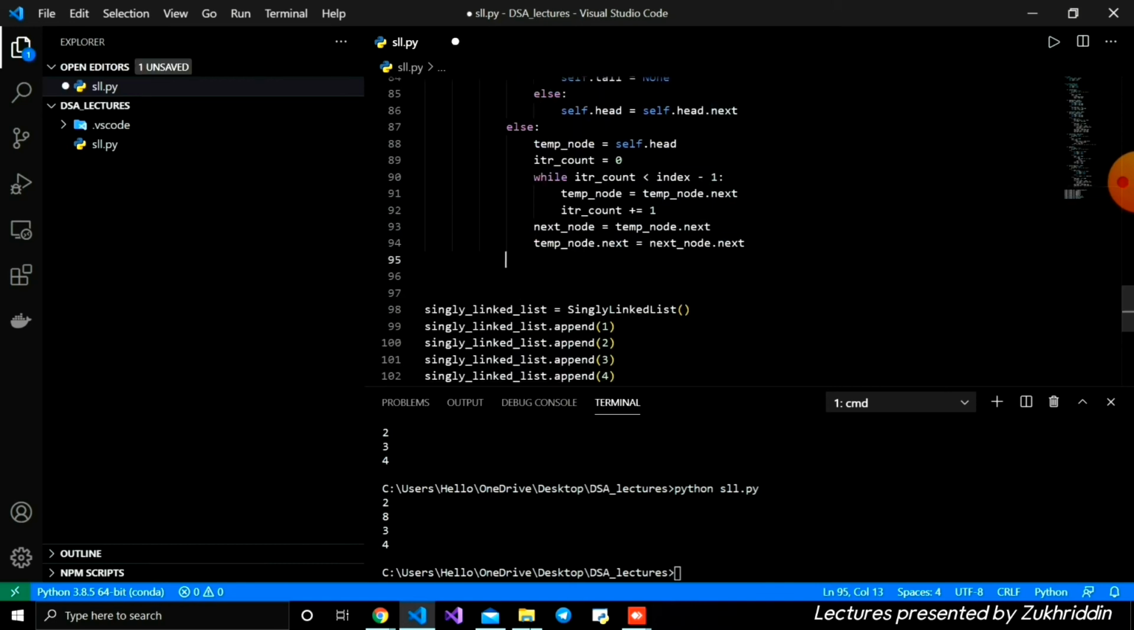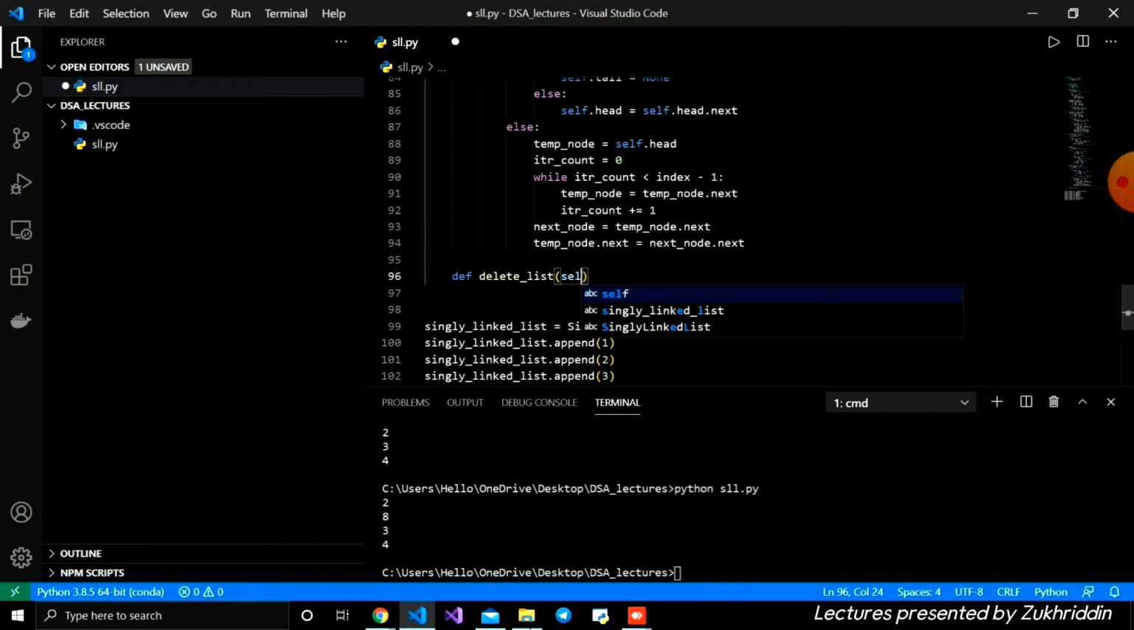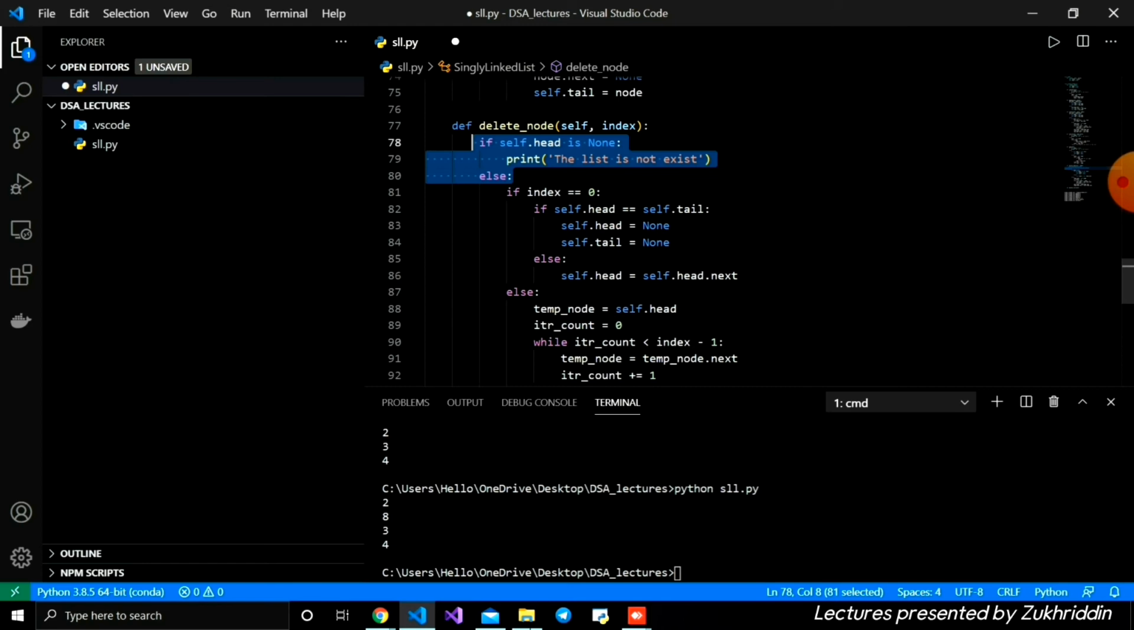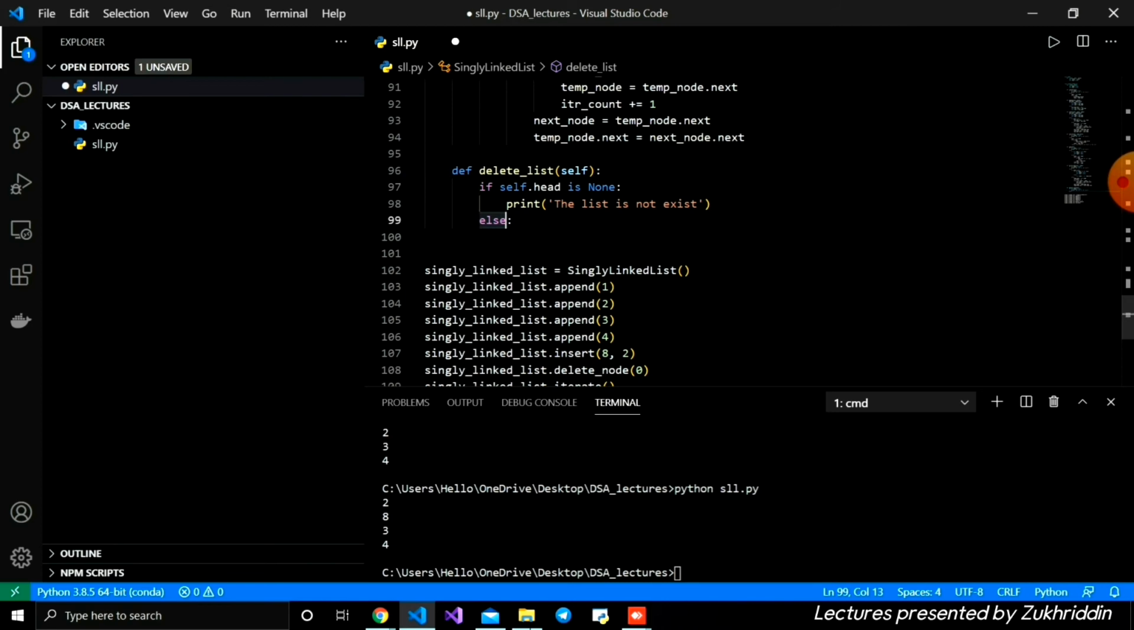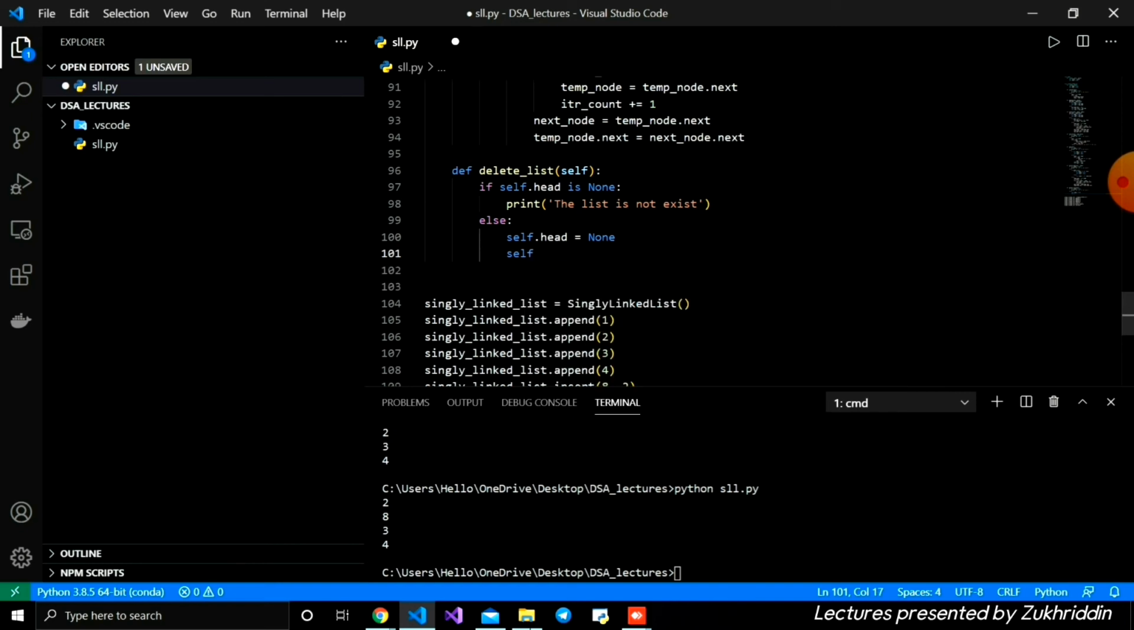Okay, we're going to create our last function, which is deleting the entire linked list. I'm going to define a function, def delete list, with self. Inside, first we check the list. The code looks like this, with the same logic, and after that I'm going to write an else statement, which is very easy. self.head = None, and also self.tail = None. This is the delete entire list.